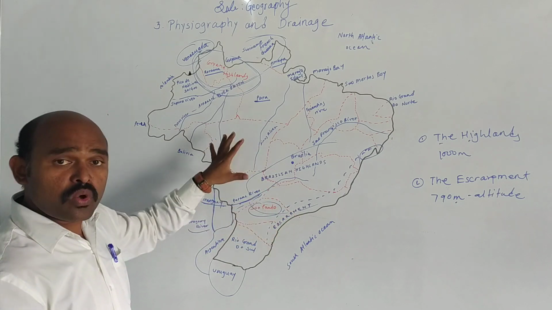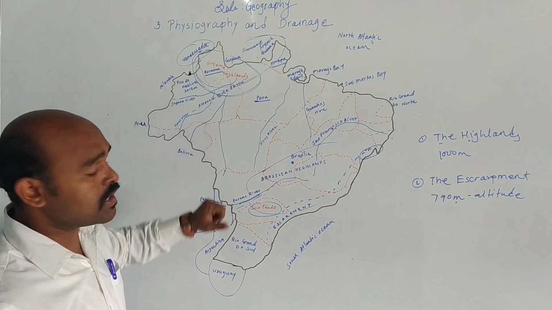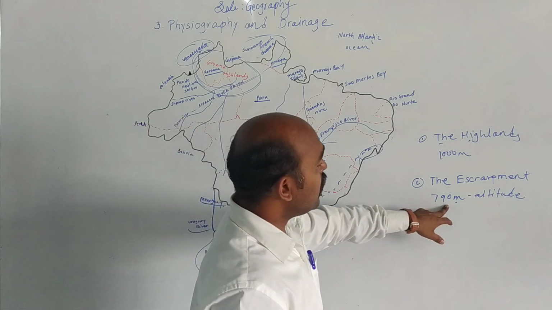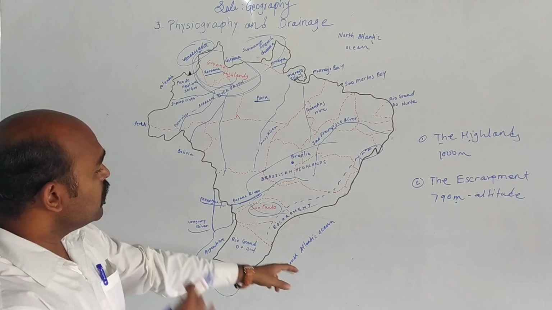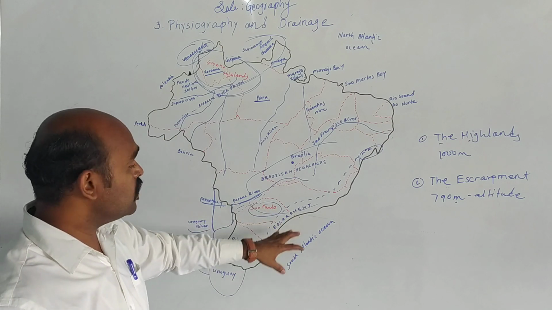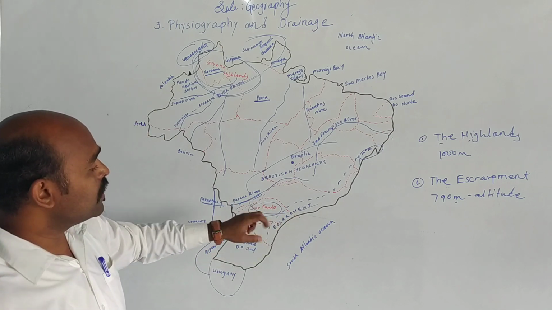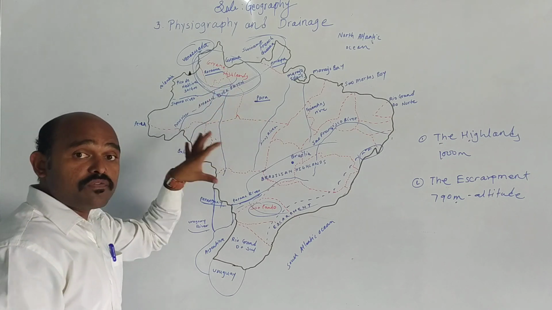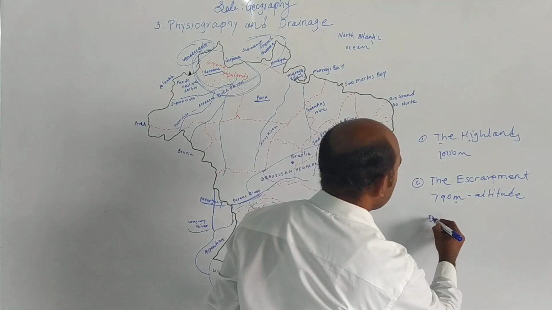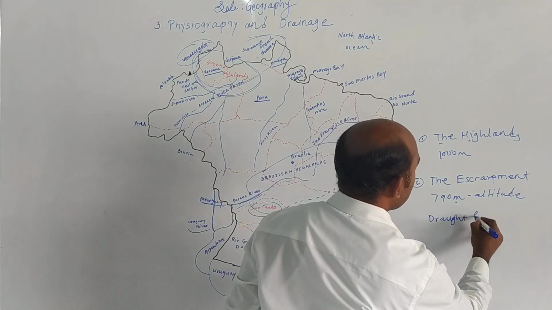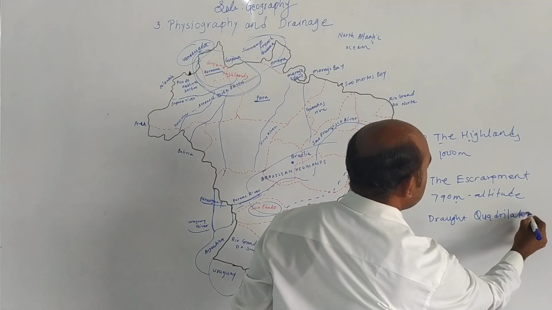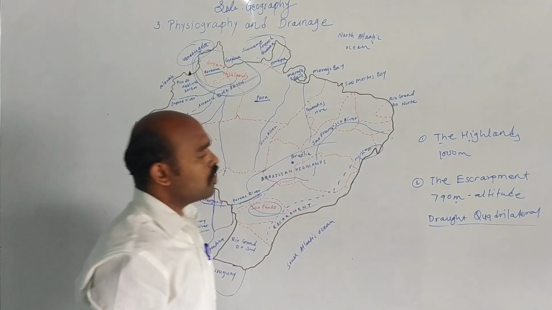And that is what we find, that here the low rainfall also we find in the north region basically, because here the height of this escarpment is 790 meters, and so the southeast trade winds give rise to the rain shadow, and that is what the north part of this Brazil is called as broad quadrilateral. Now what is broad quadrilateral?